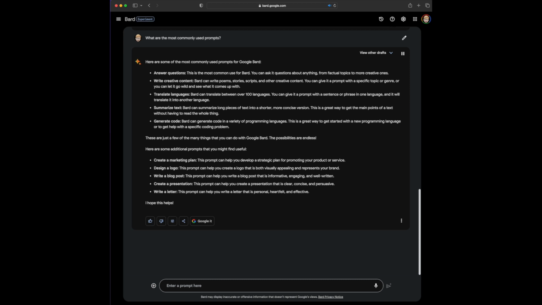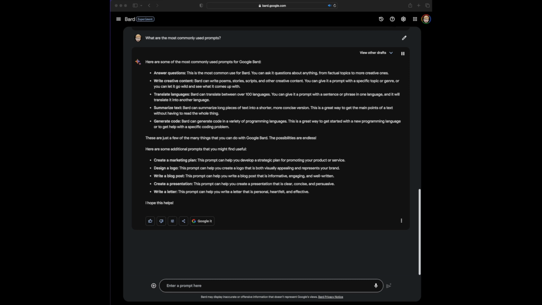This is a great way to get the main points of a text without having to read the whole thing. Generate code. Bard can generate code in a variety of programming languages. This is a great way to get started with a new programming language or to get help with a specific coding problem. These are just a few of the many things that you can do with Google Bard. The possibilities are endless. Here are some additional prompts that you might find useful.